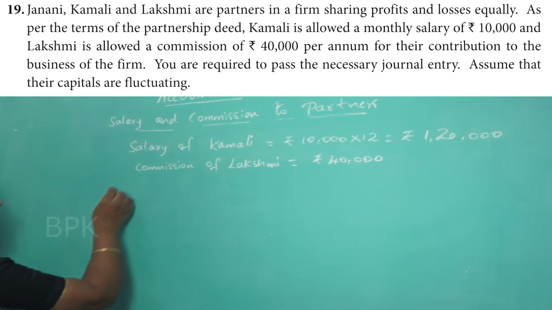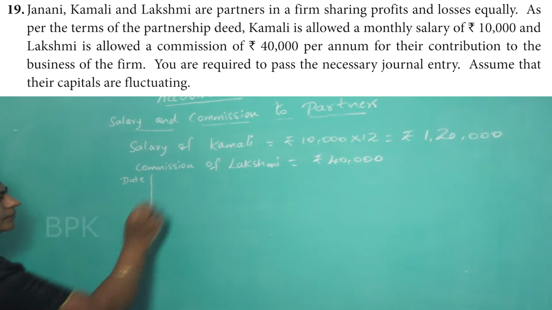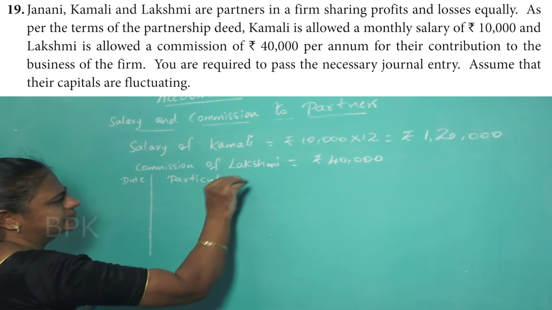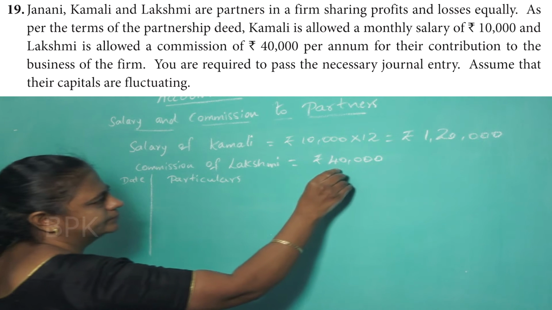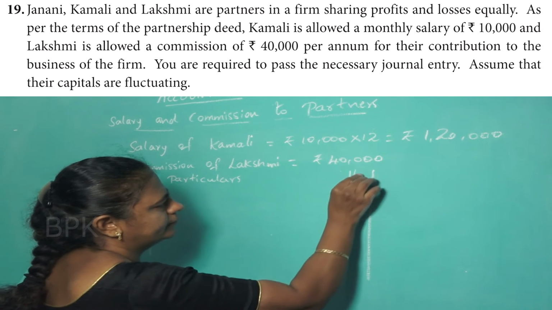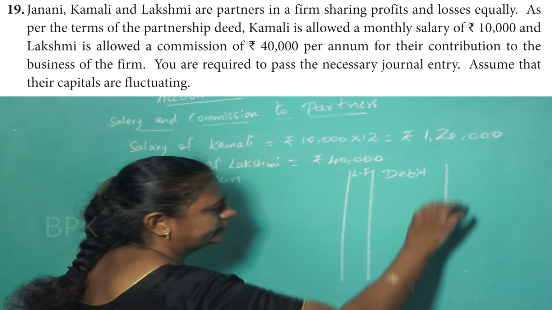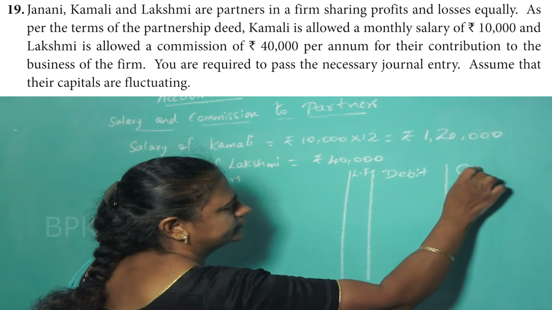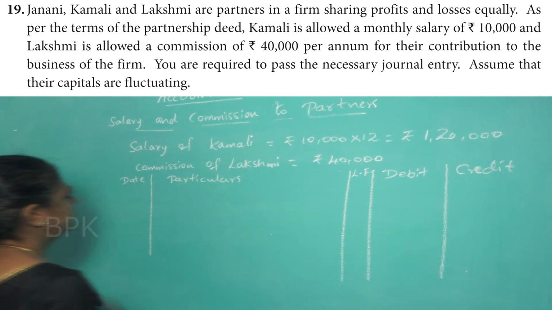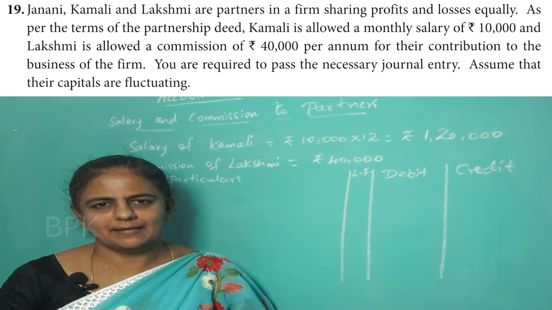First you write the date, particulars, LF, debit, credit.